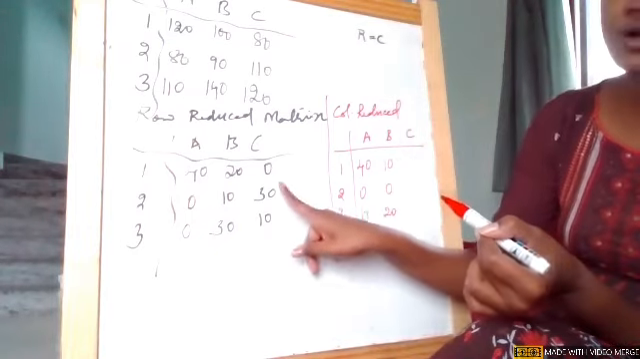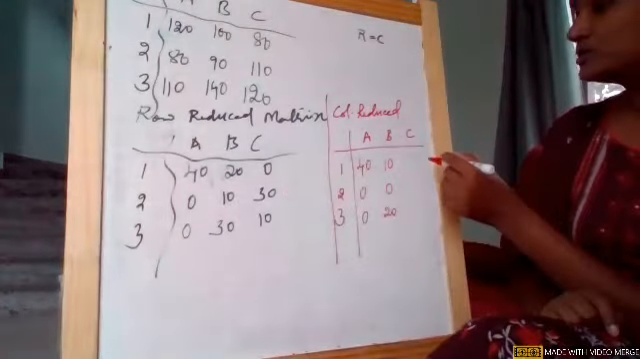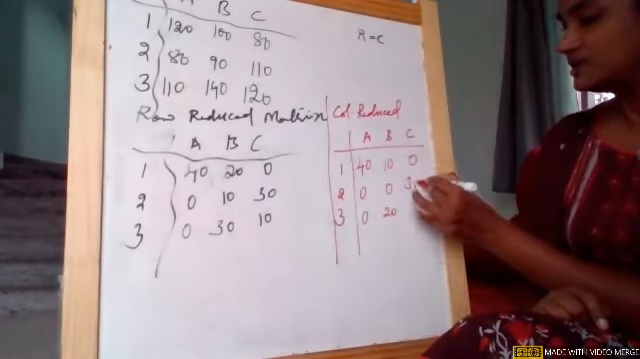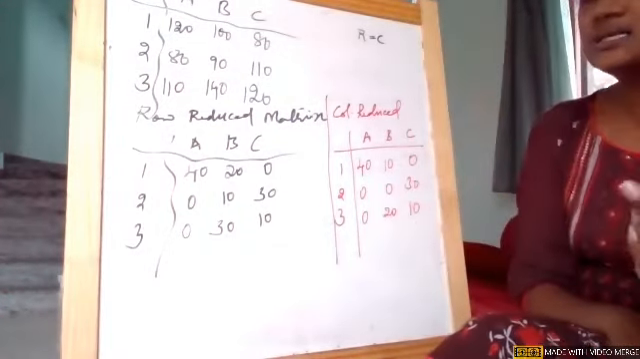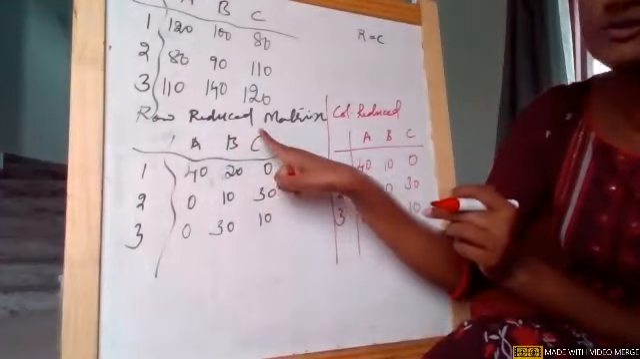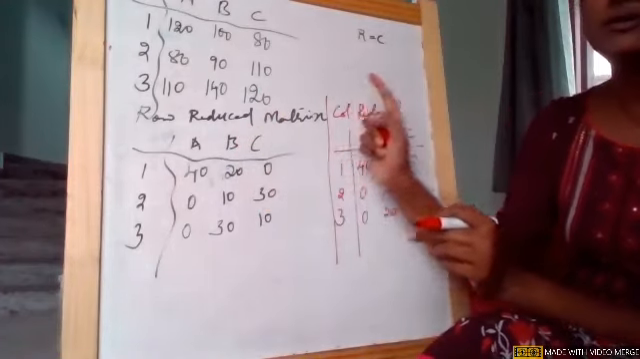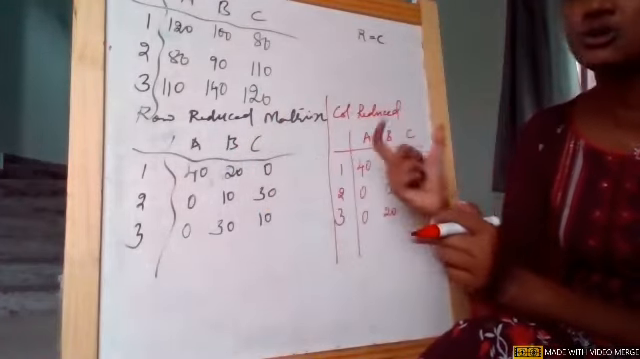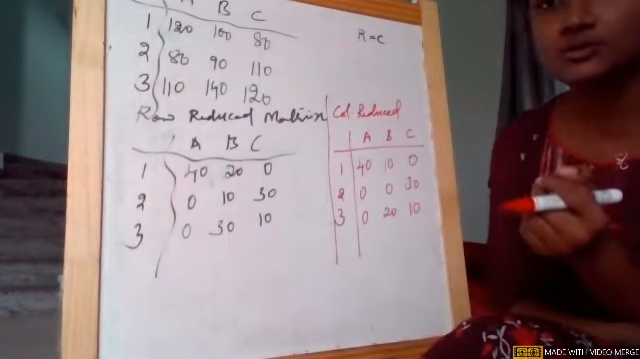In the third column, the smallest value is again 0, so the values remain unchanged: 0, 30, and 10. So this is step 2. First, we do the row reduced matrix. After that, from the row reduced matrix, we also do the column reduced matrix.